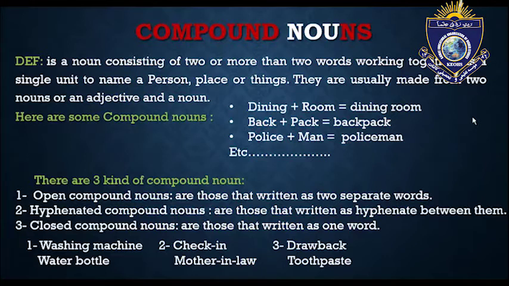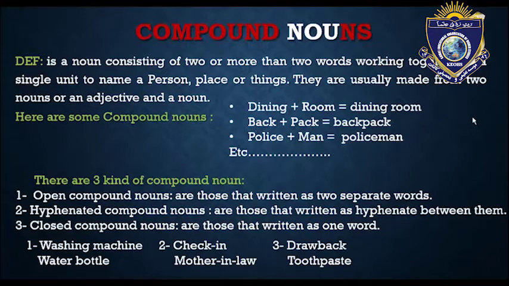Okay, now we'll move to the kinds of compound nouns. How many kinds of compound nouns do we have in the English language? There are three kinds. The first one is open compound nouns. The second is hyphenated compound nouns. The third one is closed compound nouns. Every one of them has its own definition and its own details.